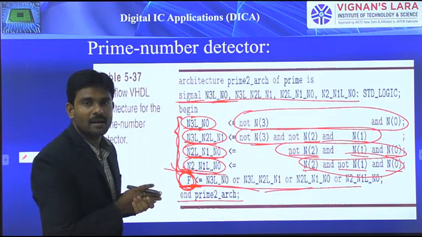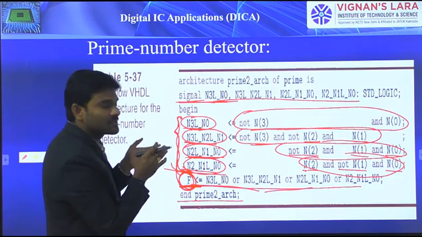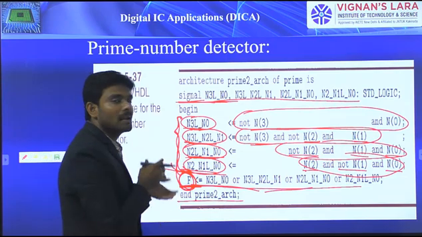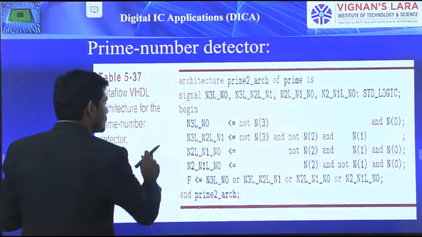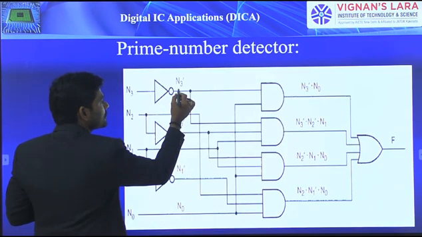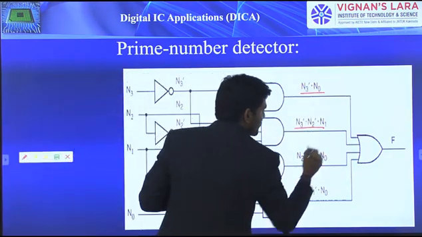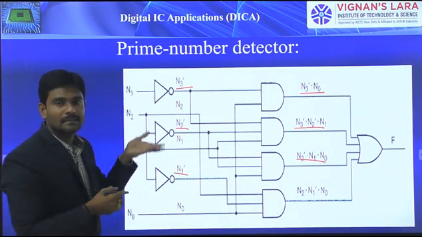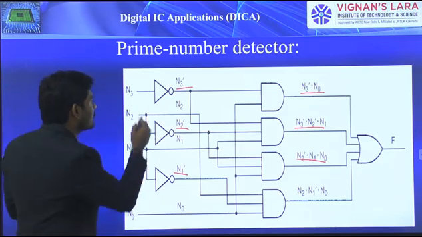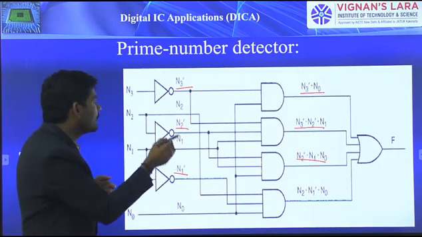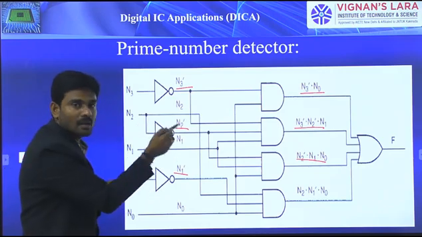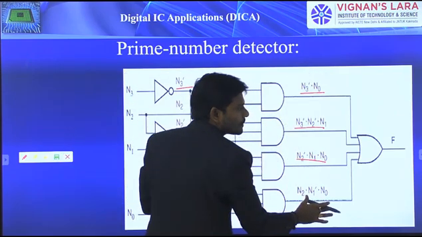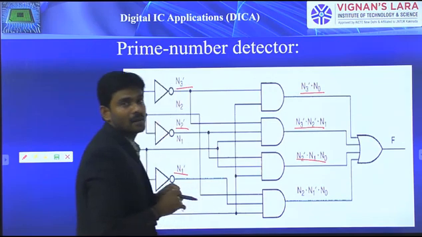If you look at data flow, it seems to be easy compared to structural, because in data flow, simply by knowing the Boolean expression, we can realize that particular circuit. You can even start from the first level. In this example I started from here, but as per your wish you can also start from over here. That is N3L, which is defined as <= not N3, and in the same way N2 bar, which is not N2. Like that, first you describe these, then based on this signal you can derive this one, and based on this you can derive the final one.